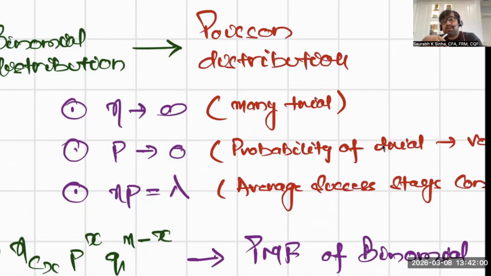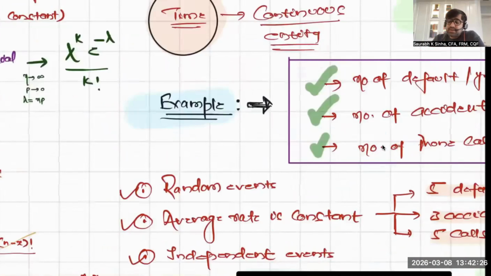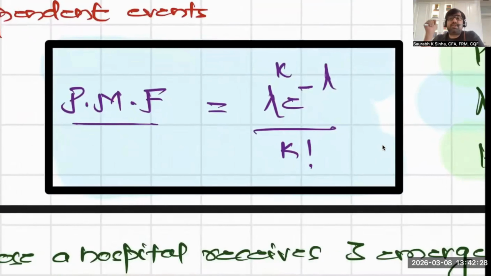And under other conditions, it can also converge to the normal distribution. Similarly, the Poisson distribution itself converges to the normal distribution under certain conditions. So if you understand the binomial distribution properly, deriving other distributions becomes very simple and easy. That's why we took a lot of time to understand the binomial distribution. Okay, with that, let's introduce our probability mass function.